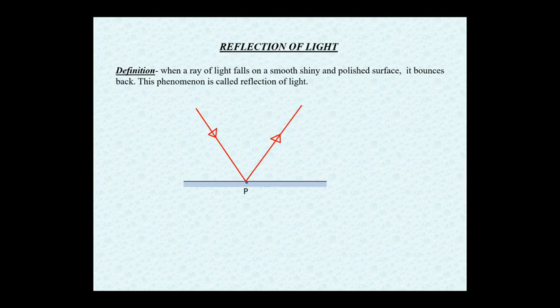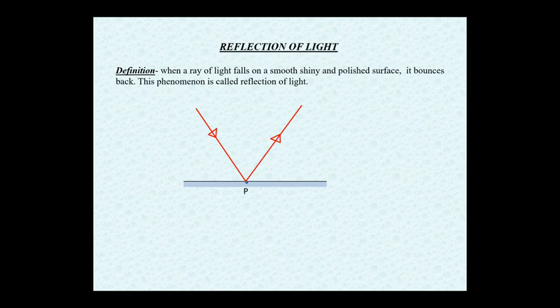Let me give an example also so that you can understand. In our childhood days, we used a plane mirror, and sometimes in the sunlight we used to shine the plane mirror at a particular person. What we used to do, we put a bright light on his face. So how does that thing take place? That thing takes place with the help of reflection. Light comes from the sun, falls on the surface, and then gets reflected to the person.